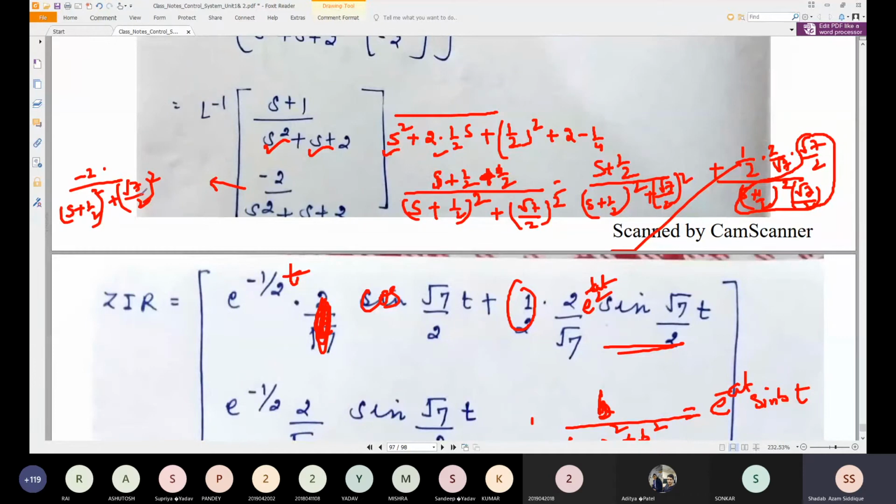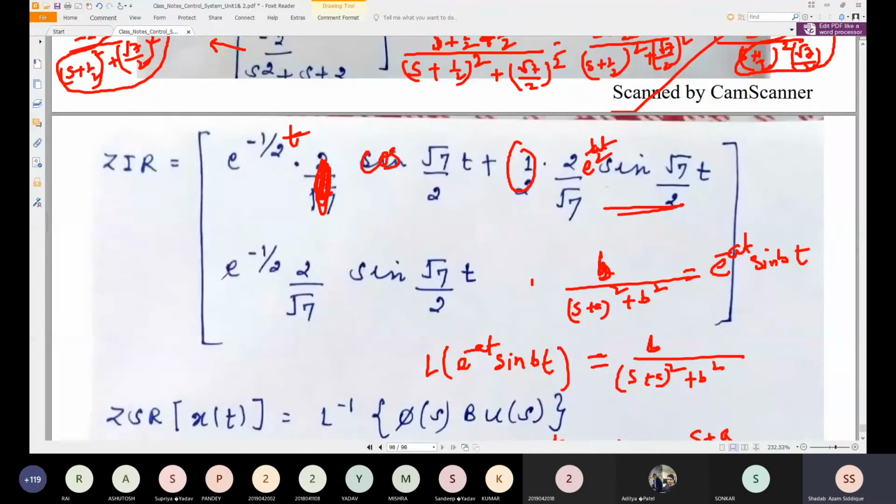This is in the form of (s plus a) whole square plus b square. So I'll try to write b here. So we'll take this 2 by root 7 by 2 here, and 2 by root 7 just multiplies, so root 7 by 2. So this particular term will be in the form of sine, and this will be multiplied by minus 2 into 2 by root 7.